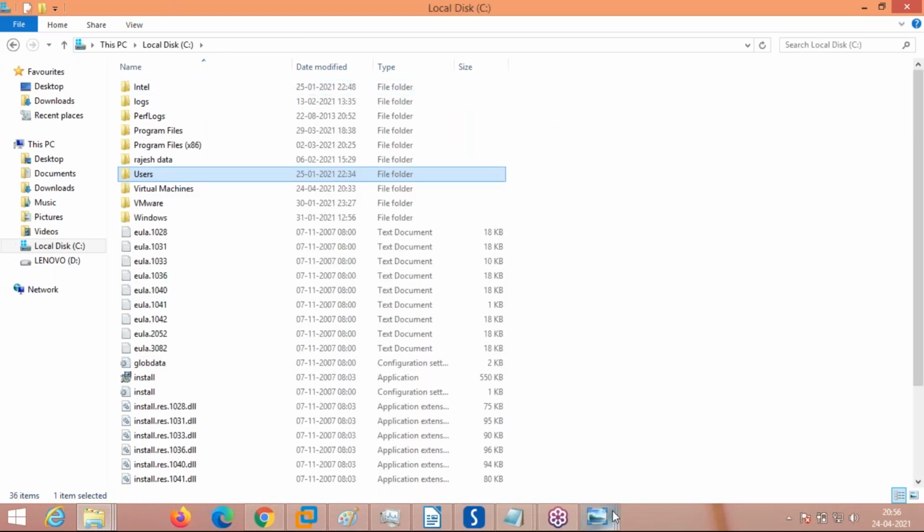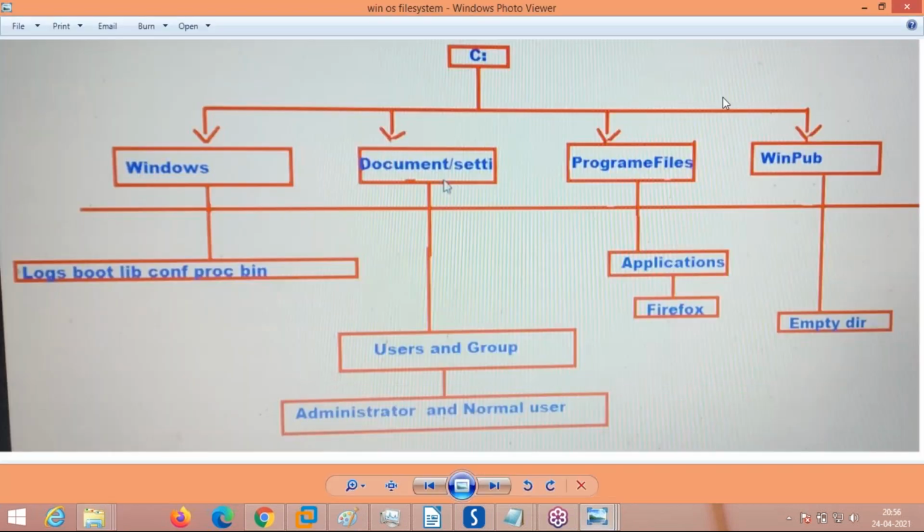I am asking one question. What happens if the C drive gets corrupt? Anirudh, I am asking, in this scenario, if the Windows file system is arranged this way, what happens if the C drive corrupts? Anirudh.